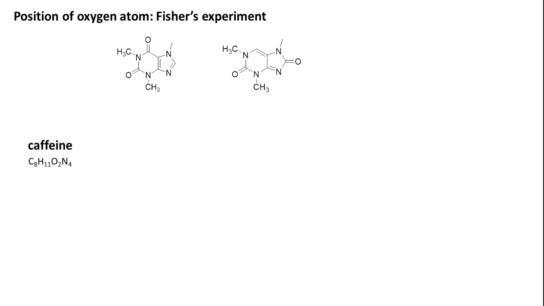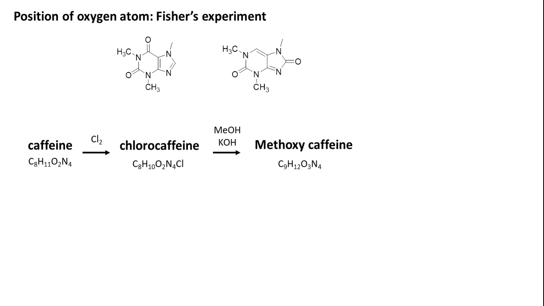So what Fischer did was take caffeine and do simple chlorination to obtain chlorocaffeine. This is an acid catalyzed reaction. Chlorocaffeine, when treated with alcoholic, or methanolic, potassium hydroxide, gave methoxycaffeine. It means a nucleophilic substitution reaction happened where the chloro group was replaced by a methoxy group.